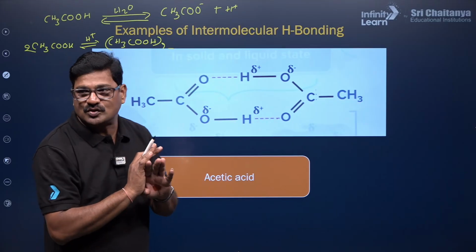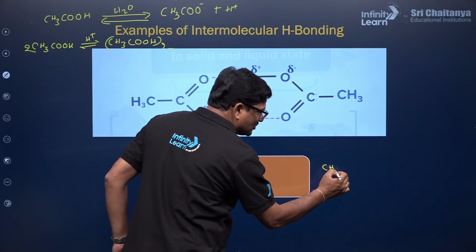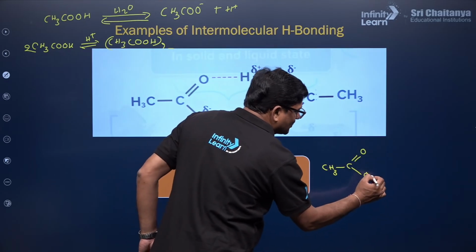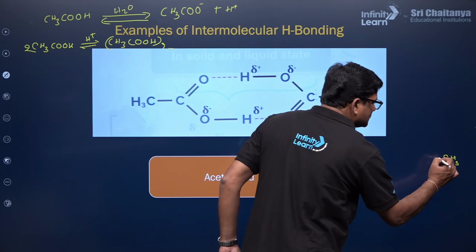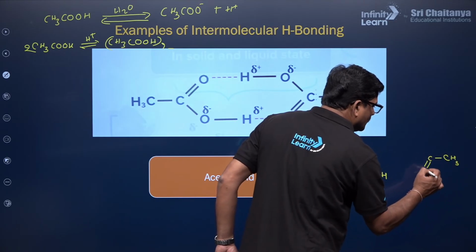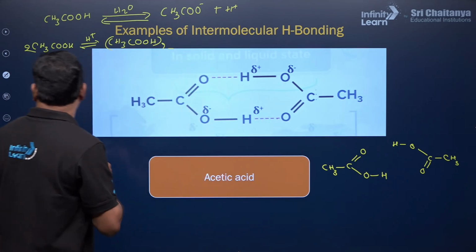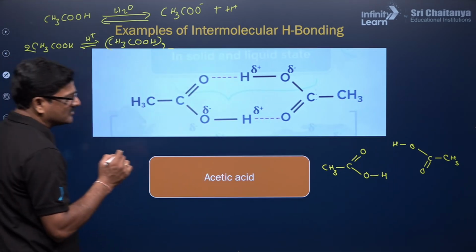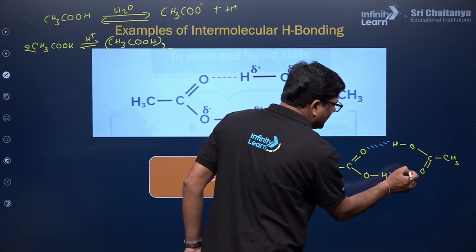Chemistry is so easy. I'll tell you how to do this. Acetic acid's actual structure comes like this, with a neighboring acetic acid molecule: CH3, C double bond O, and OH. An intermolecular hydrogen bonding can be seen like this. So this is a dimer.